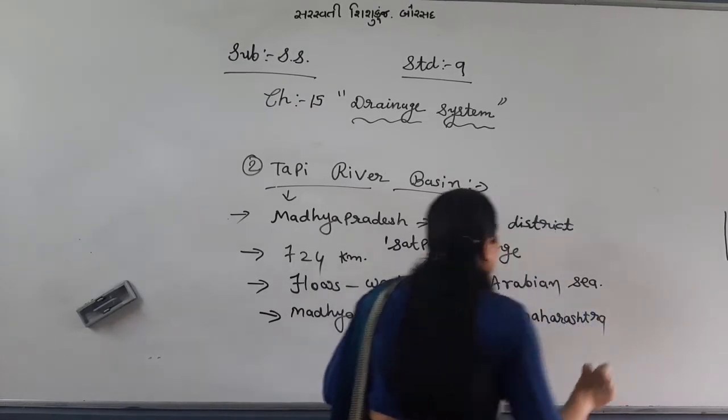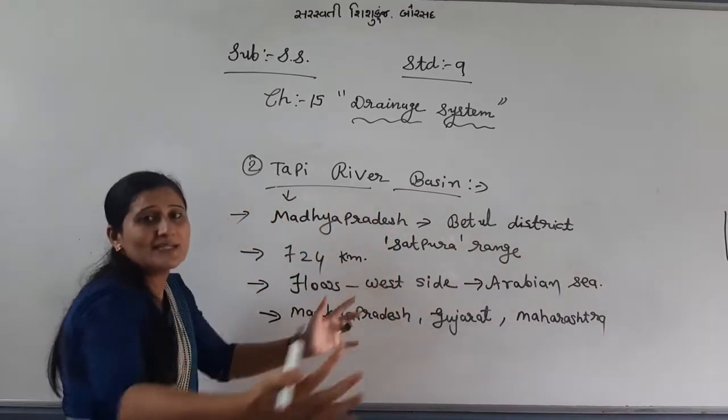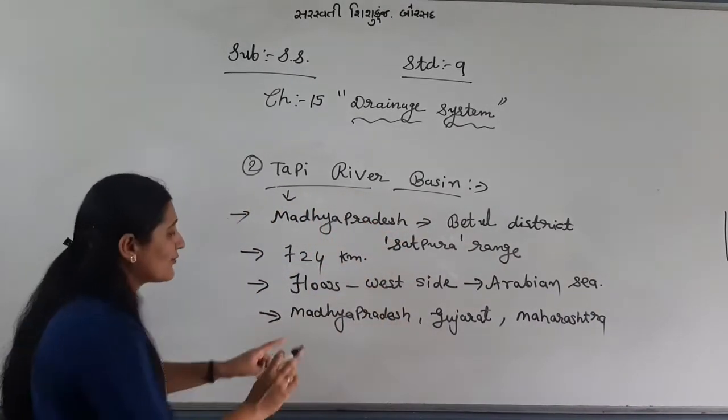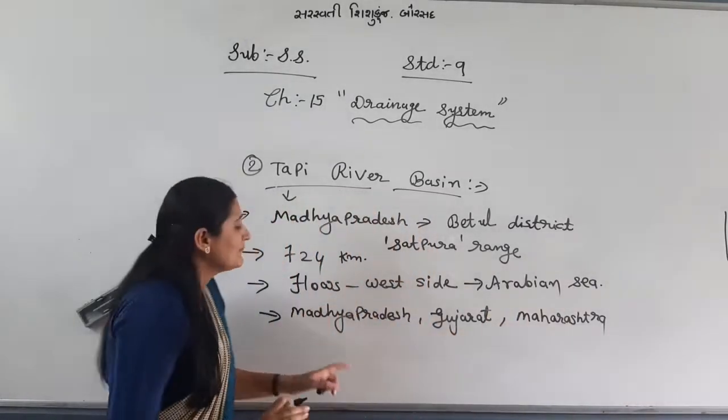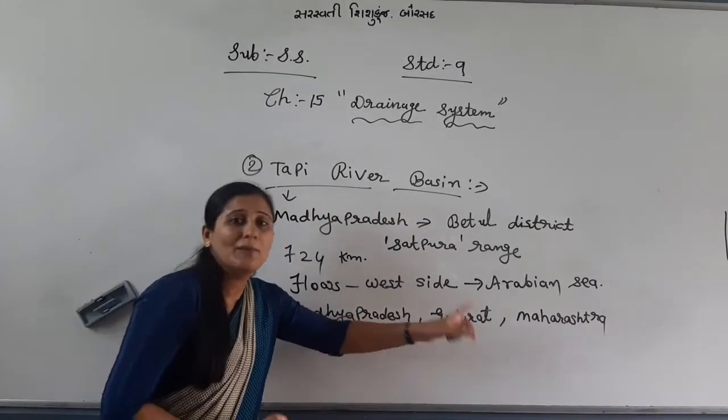The river basin of Tapi river is in 3 states of India: Madhya Pradesh, Gujarat and Maharashtra.